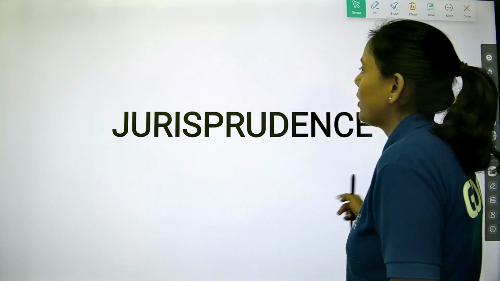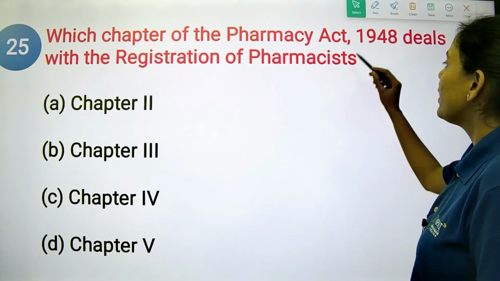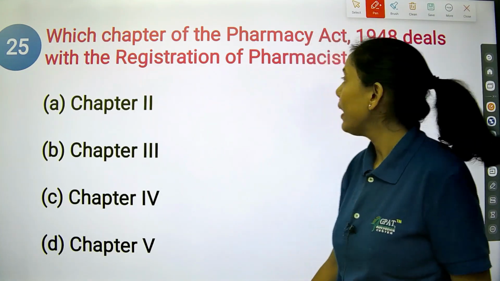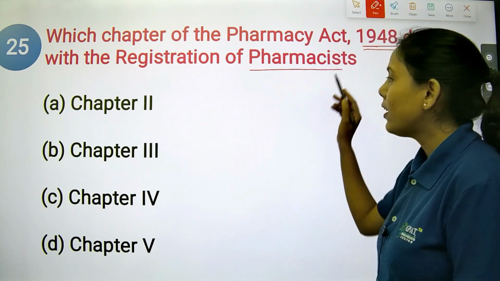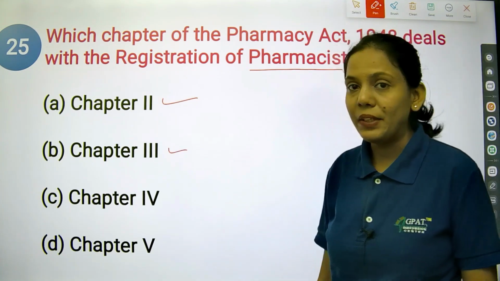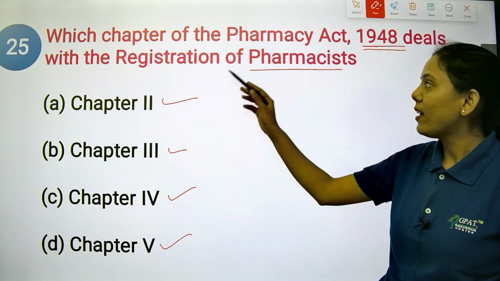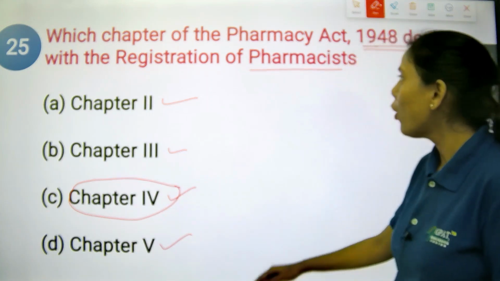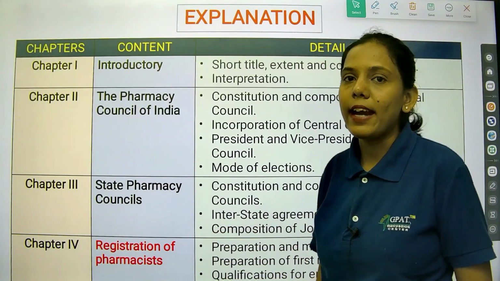The very first question is, which chapter of the Pharmacy Act 1948 deals with the registration of pharmacists? Okay, so there are various chapters in the Pharmacy Act. Option A is chapter 2, option B is chapter 3, option C is chapter 4, and option D is chapter 5. Basically, the registration of pharmacists deals with chapter 4 of the Pharmacy Act 1948. So option C is the right answer, that is chapter 4.